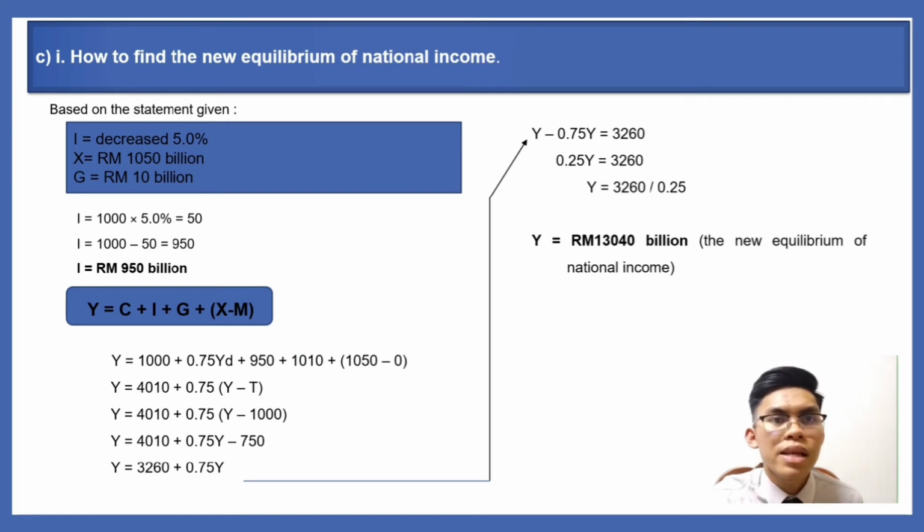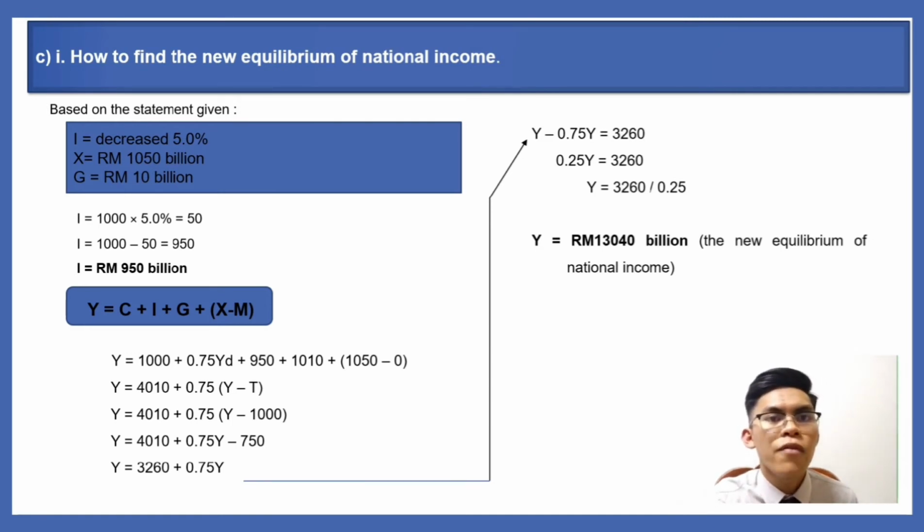The export is 1050 billion, and the government also spent as much as 10 billion for the Prihatin Rakyat Economic Stimulus Package to boost economic recovery. So the 1000 billion, the amount before, needs to add 10 billion. So we will get 1010 billion.